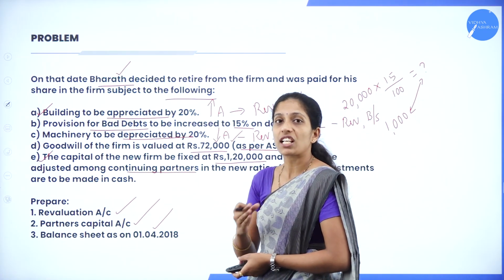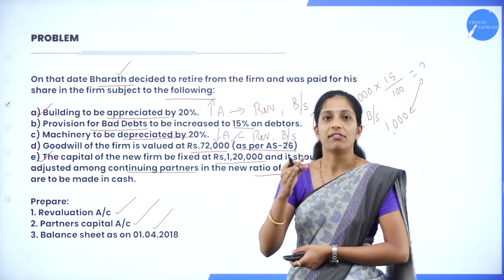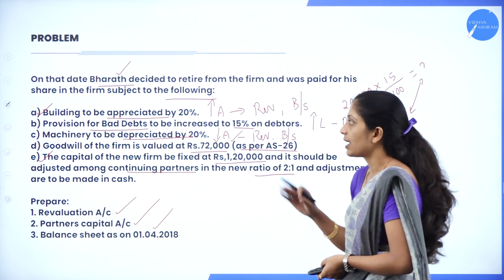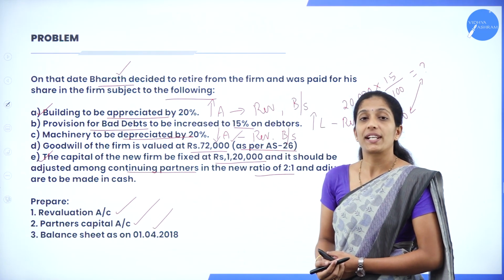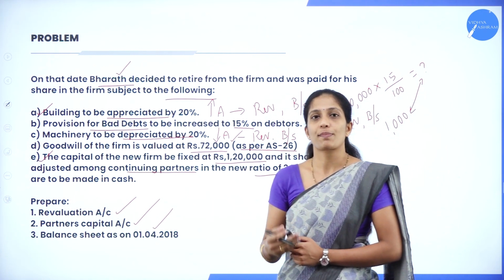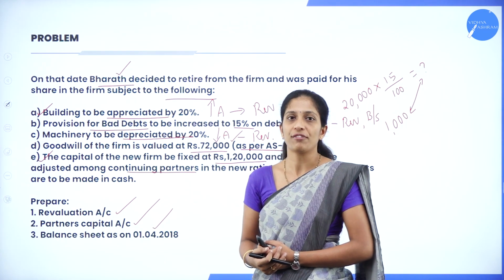We shall see which are the assets and which are the liabilities that have increased or decreased. Now go through the first adjustment. Building to be appreciated by 20%. So appreciation means what? Increase in the value of building.